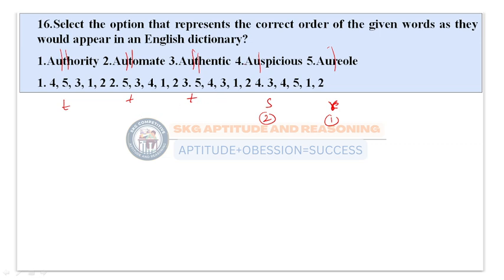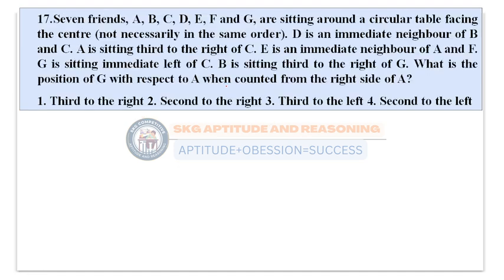Suppose in our options, 5 and 4 have to come first. So 5 and 4 come first only in one option, that is option 3. So my answer will be directly option 3. I don't need to fix these values. With the elimination of the first and second only, I am getting the answer here. So my answer will be option 3 only. Let us go to the next question.